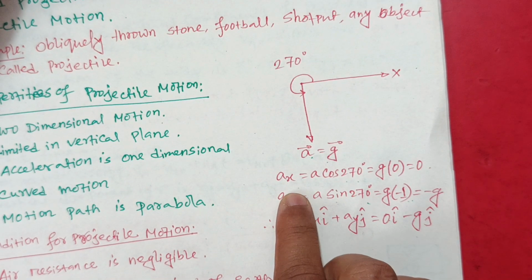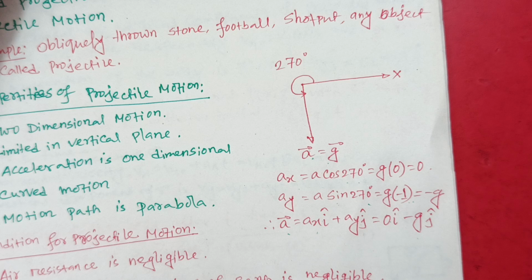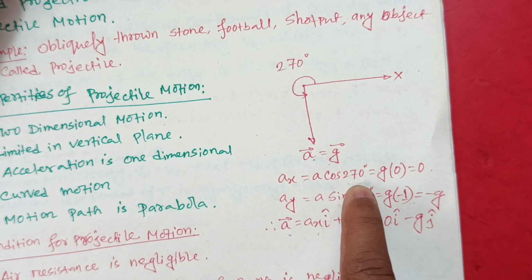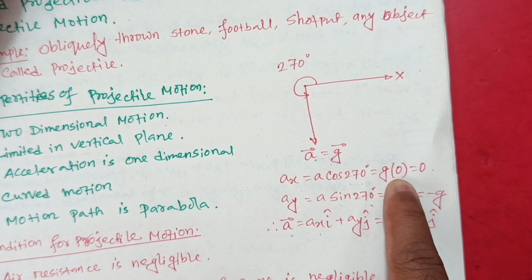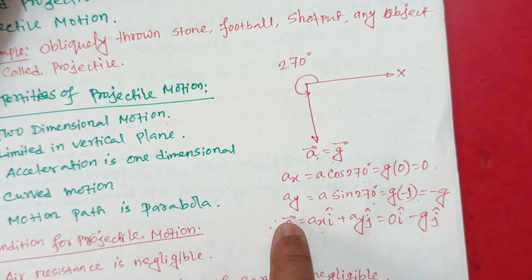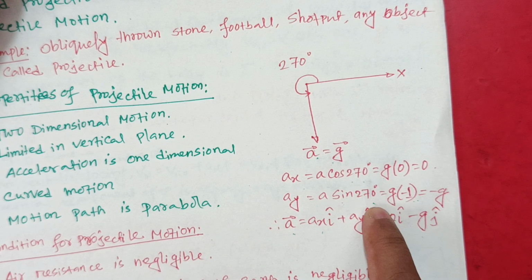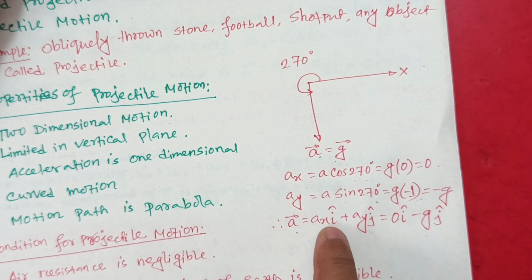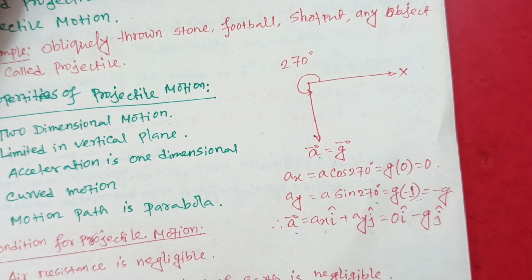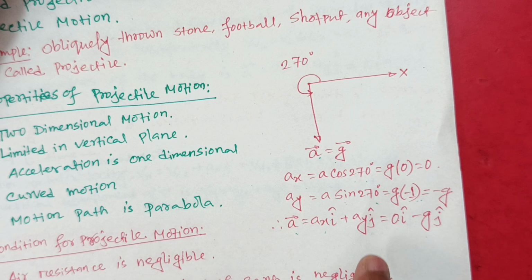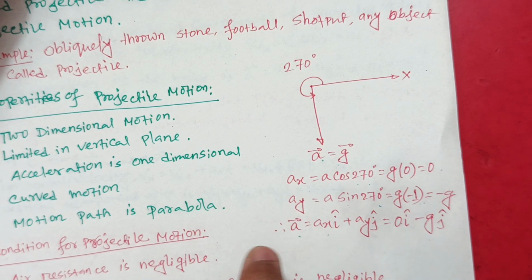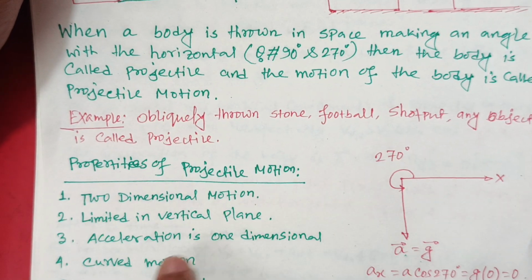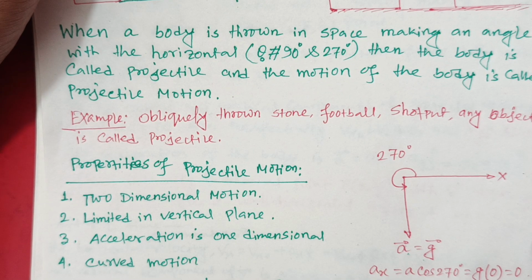You can resolve this acceleration into two components. One is a x equals a cos 270 degrees, and cos 270 degrees is 0, so it is 0. a y equals a sin 270 degrees, and sin 270 degrees is minus 1, so that is minus g. Finally, the vector a equals a x i plus a y j, that is 0 i minus g j vector. It is the main reason the motion is two-dimensional, but acceleration is one-dimensional.